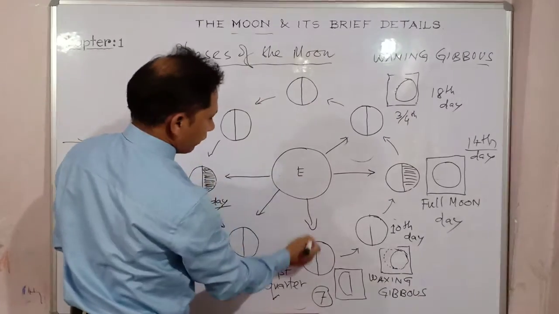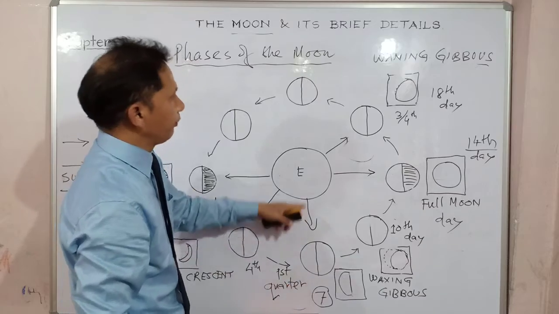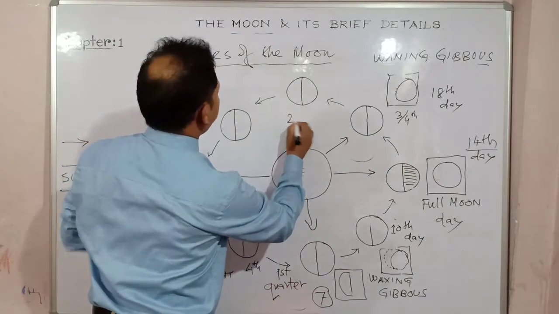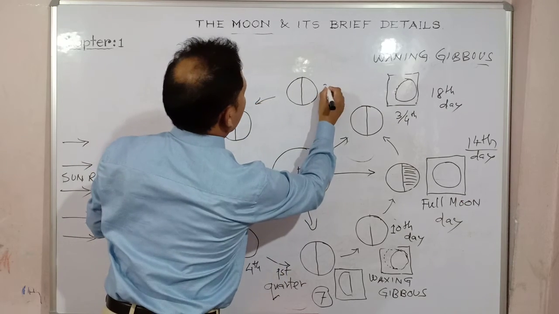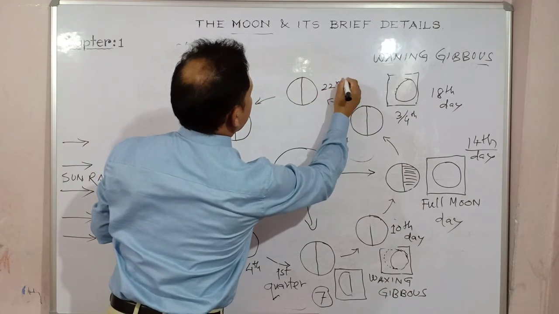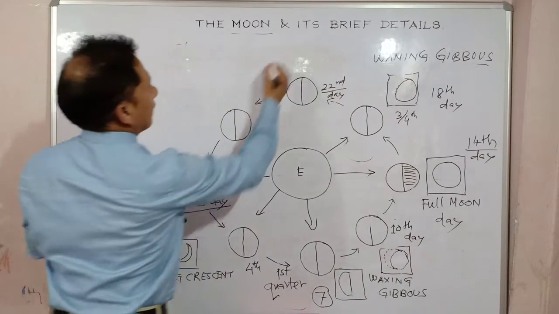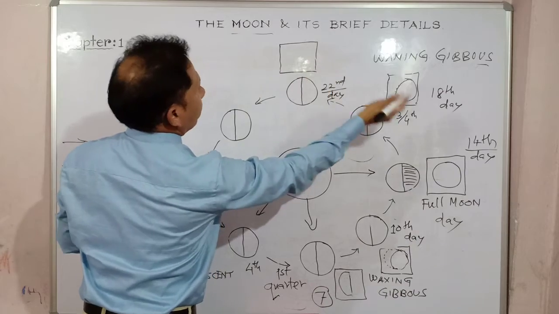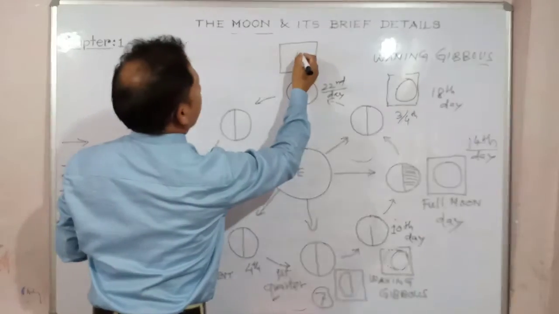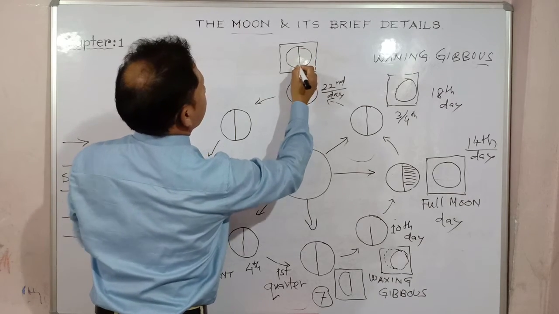Again, back to this position, opposite to where we saw the half moon on the 7th day. Over here, on the 22nd day, exactly what happened? Again, it started slowly losing, and almost half of the moon, out of the total, half will be seen, right?